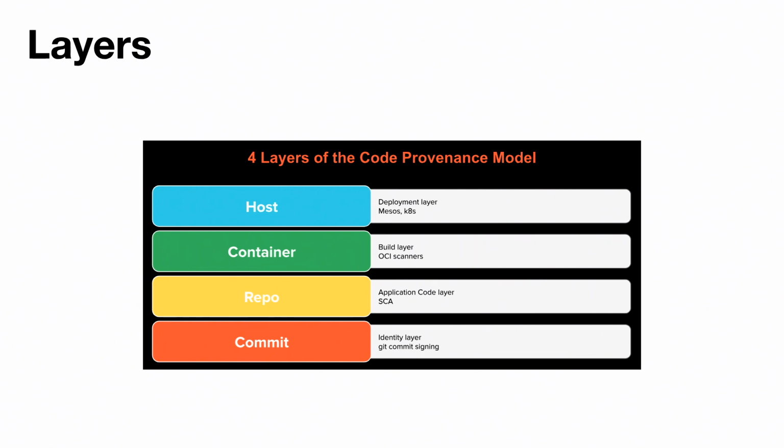The container layer is where OCI scanners are used to check for vulnerabilities in the operating system packages, frameworks, or configurations. This takes repos as inputs and inherits the attestations that come with it, right? Secure application and third-party code. All the code that's introduced is coming from an approved author. And the signature associated to this container can be used to verify all that, and of course to authenticate the origin of where this was built. And then of course, we have the host and deployment layer where the container signature is verified, which inherits everything before the app actually gets deployed.